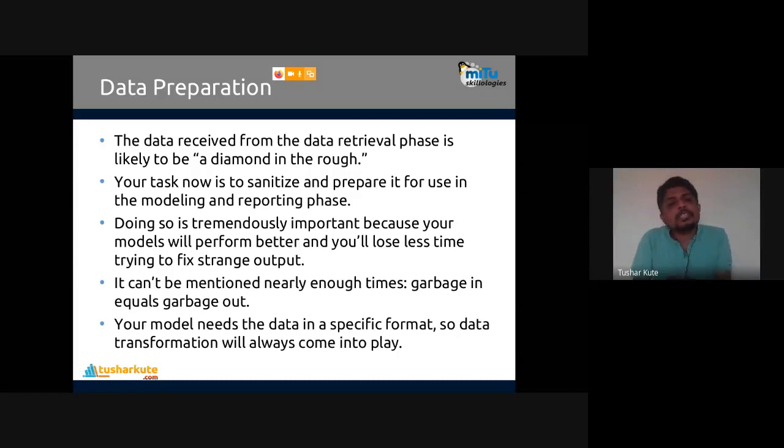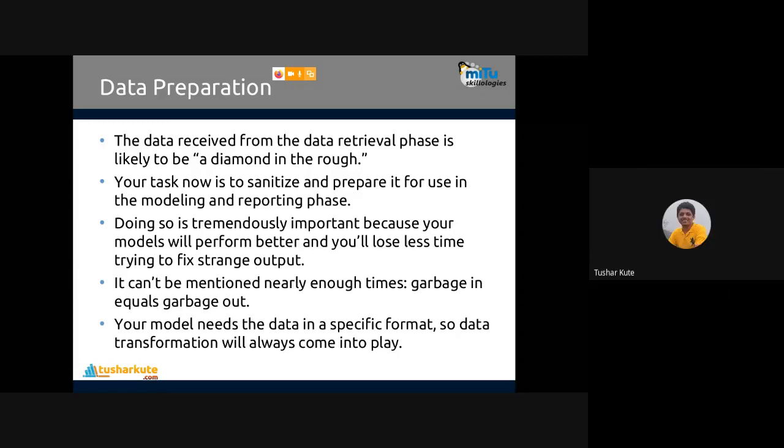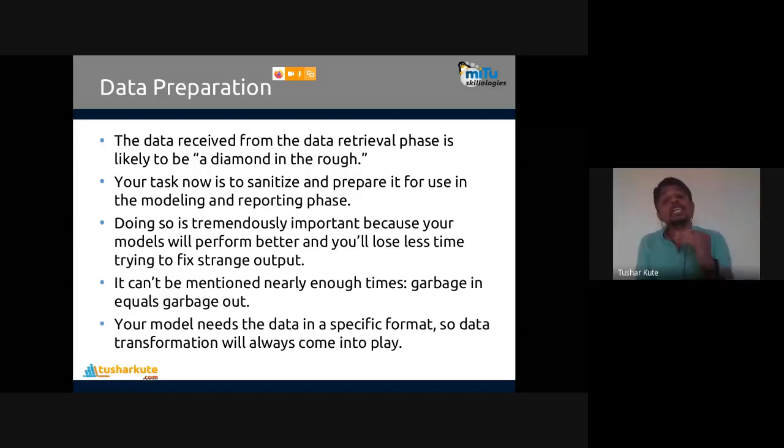Same thing is there for gallon and liter. Data is in gallon and you require liter, or it's in miles and you require kilometers. This is some example I just mentioned. We have to prepare the data as per the requirement of the data model. The model requires data in numerical format, but I have it in string format. How is it possible, when string format and numerical format are completely different? So we have to transform this and prepare the data as per the needs of the data models.